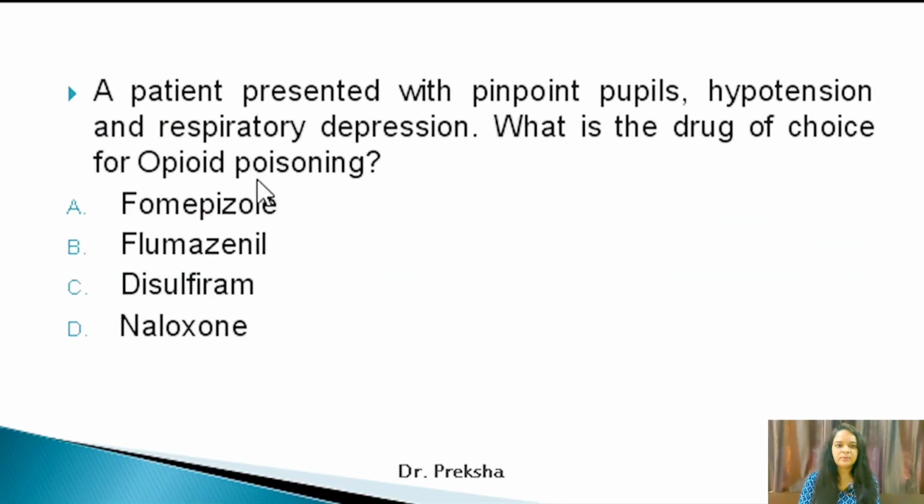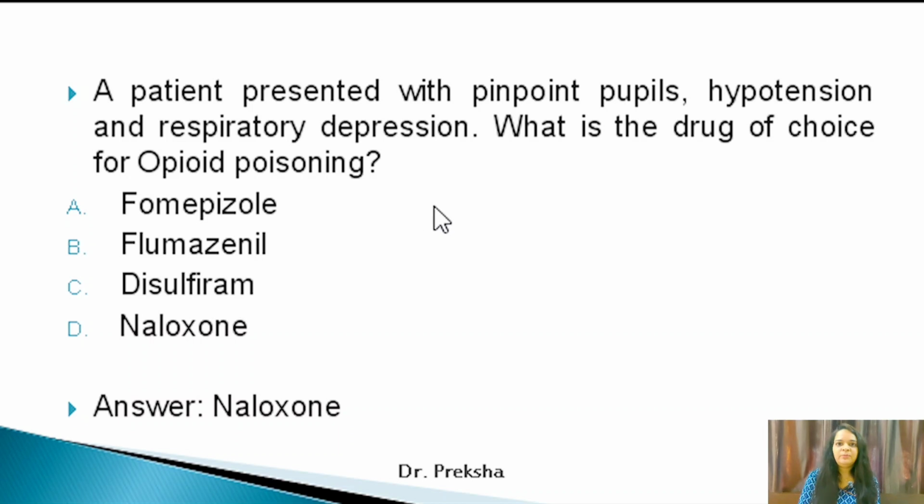Now next MCQ, a patient presented with pinpoint pupils, hypotension and respiratory depression. What is the drug of choice for this opioid poisoning? Fomepizole, flumazenil, disulfiram and naloxone. So remember, for opioid poisoning, the antidote is naloxone. So the answer here is naloxone.